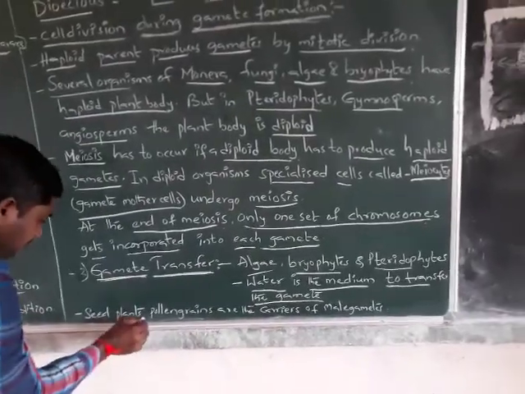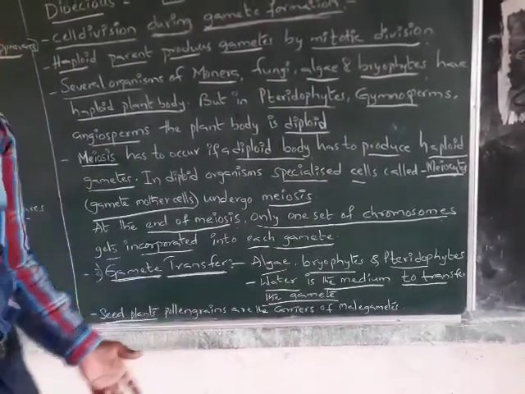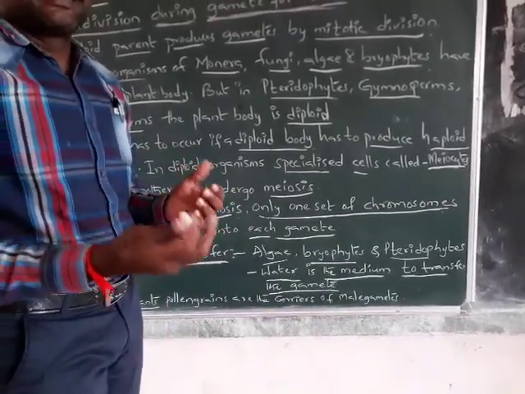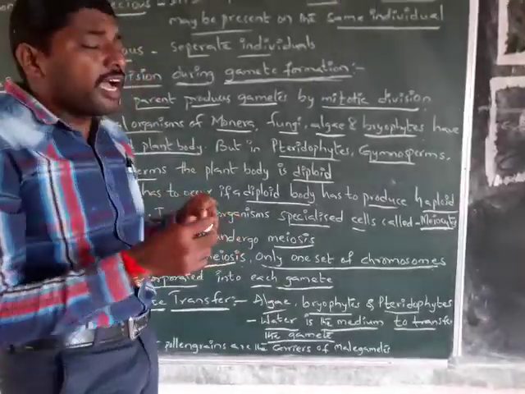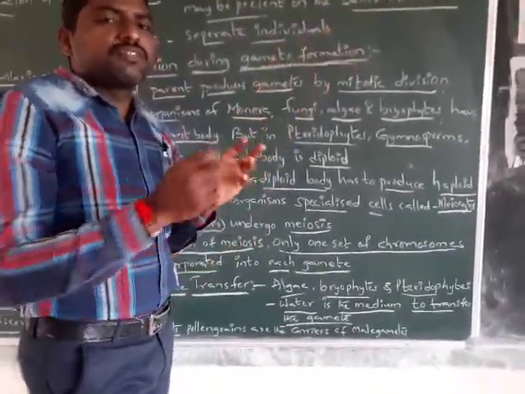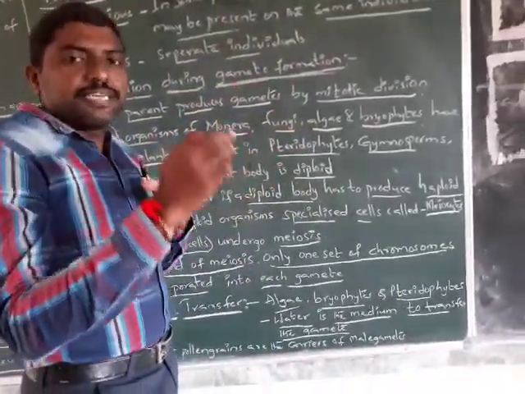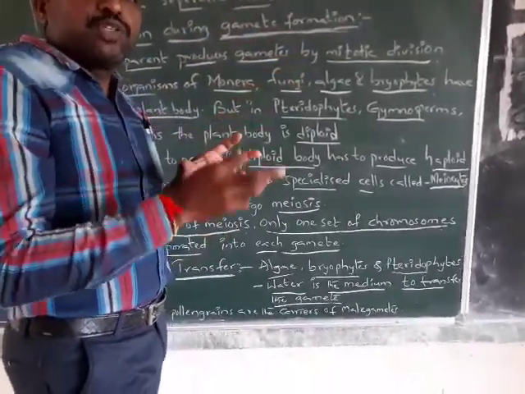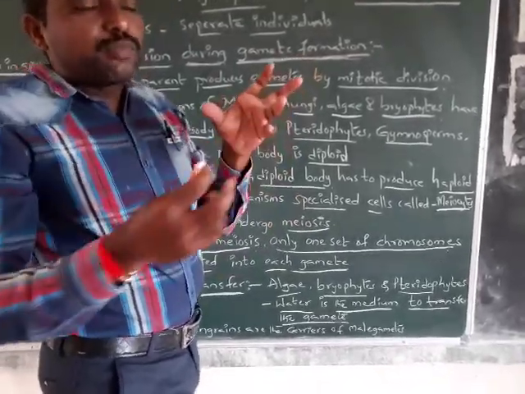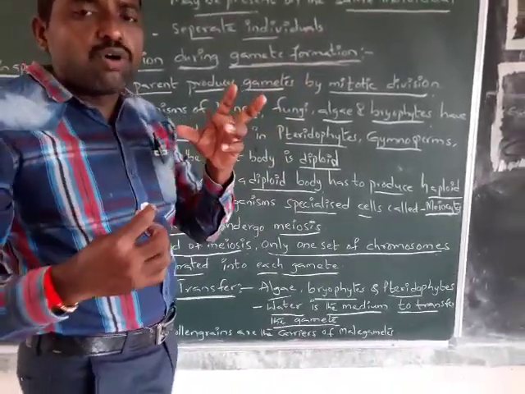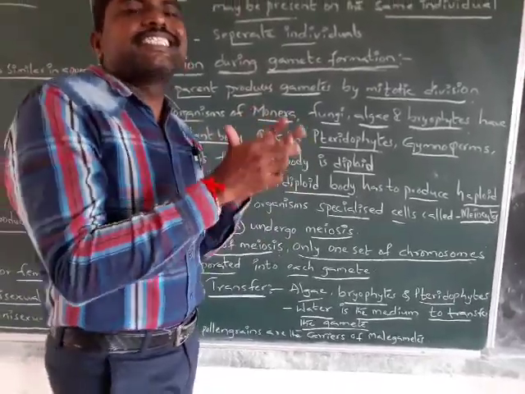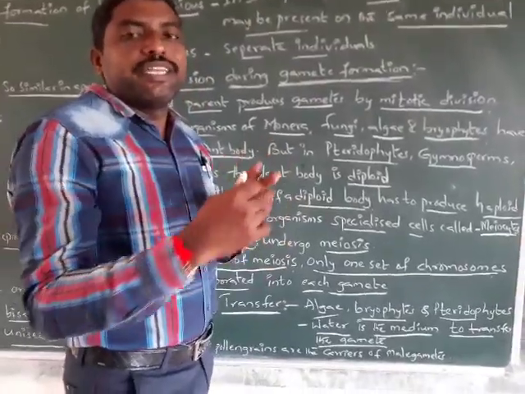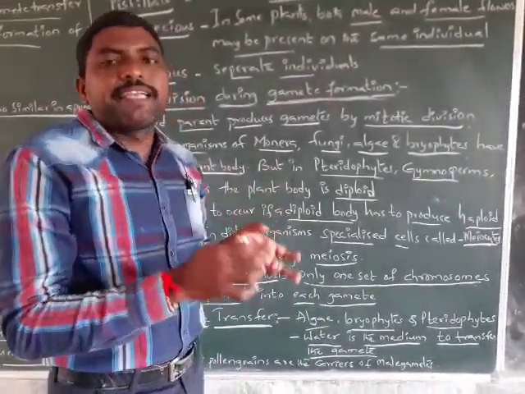And in seed plants, the pollen grains are the carriers of the gametes. The pollen grains are transferred onto the stigma of the gynoecium, germinate on the stigma and produce the pollen tube. This pollen tube reaches the ovary and the ovule, and the pollen tube discharges the male gamete near the ovule. This is the gamete transfer.